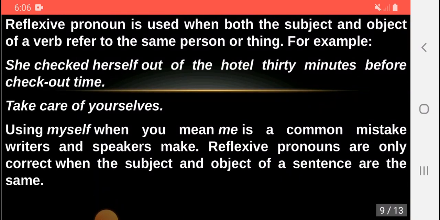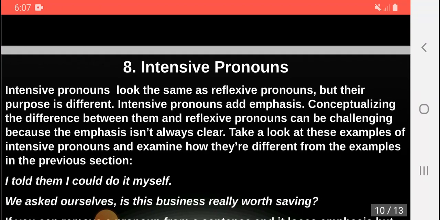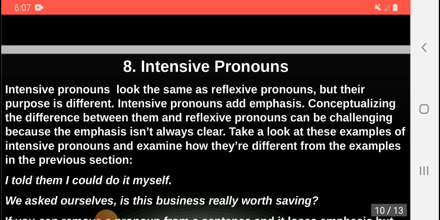Using myself when you mean me is a common mistake some writers and some speakers make. Reflexive pronouns are only correct when the subject and object of a sentence are the same. The eighth type of pronoun is intensive pronoun. Intensive pronouns look the same as reflexive pronouns, but their purpose is different.